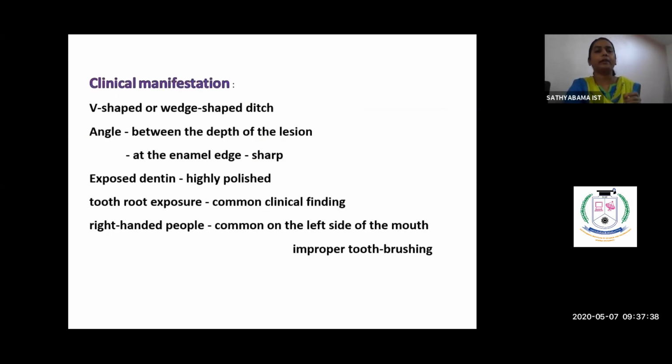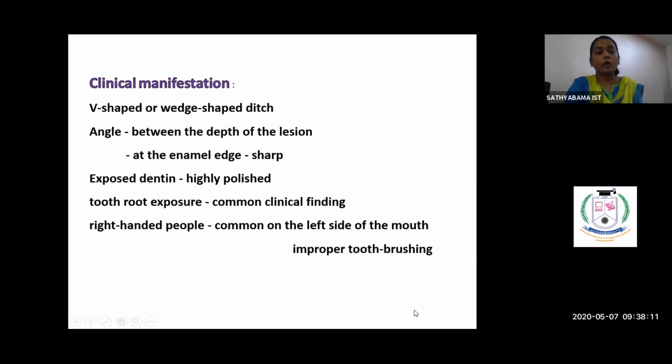So how does it appear? We saw in the previous picture, it appears mainly near the cervical region and it takes up a peculiar shape. This abrasion takes up a V shape or wedge-shaped ridge. There is a sharp angle formed in the depth of the lesion, and at the contact area of the enamel it is also a sharp angle. The exposed dentin here is highly polished and the tooth root is exposed.